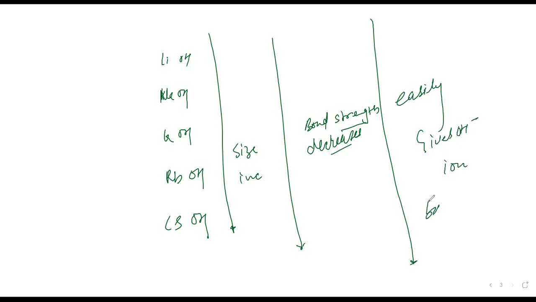So basic strength increases. On moving down the group, basic strength will increase. Now is anything unclear? Yes, sir.